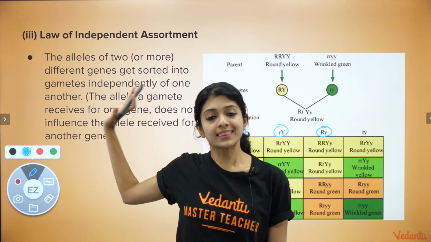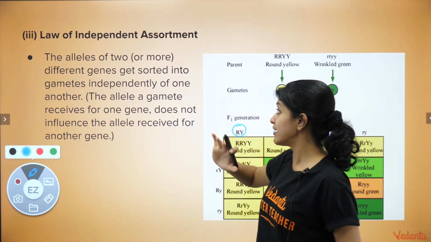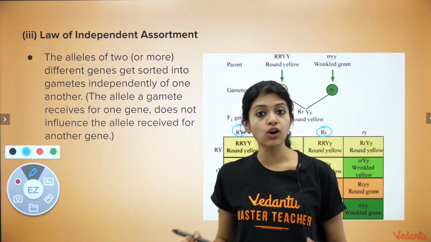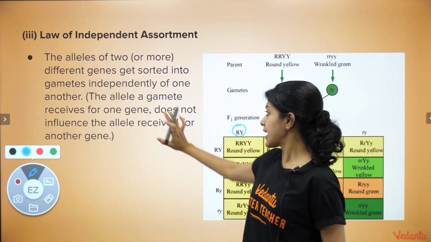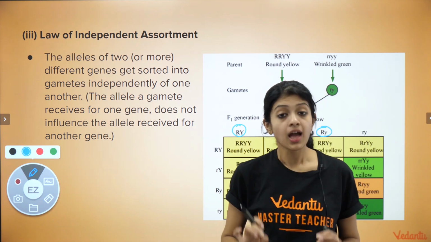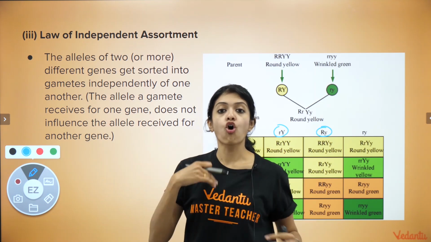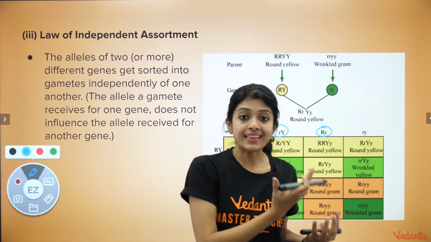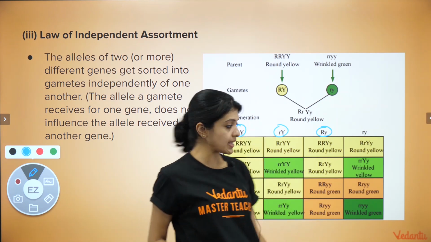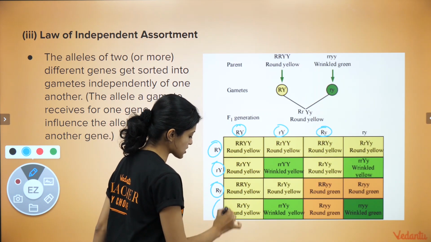Which is why this law says that the alleles of two or more different genes get sorted into gametes independently of one another. Keep this in mind, children. The allele that a gamete receives for one gene does not affect at all, is completely independent of deciding what the other allele for the other gene will be in the same gamete. This is what the law of independent assortment is all about.